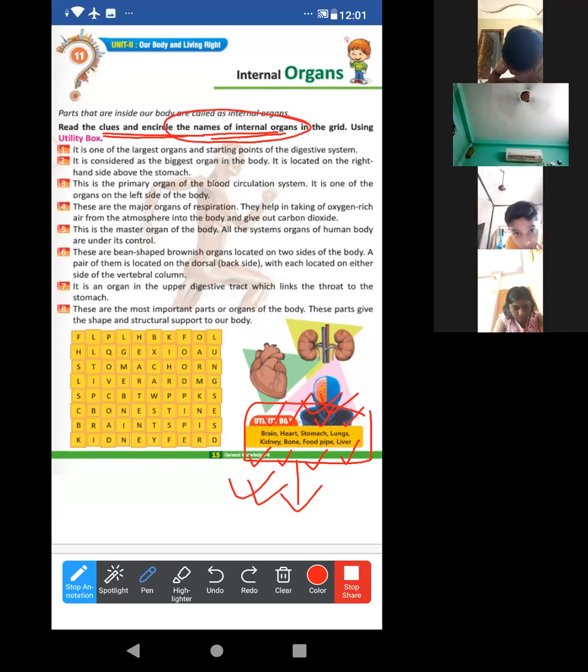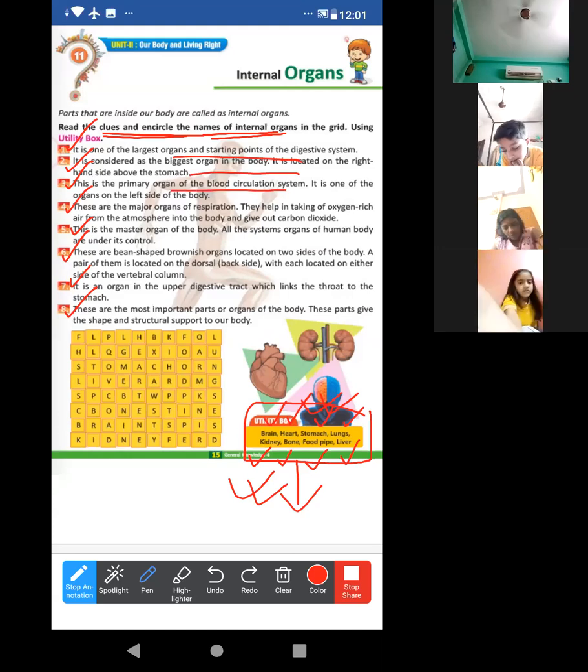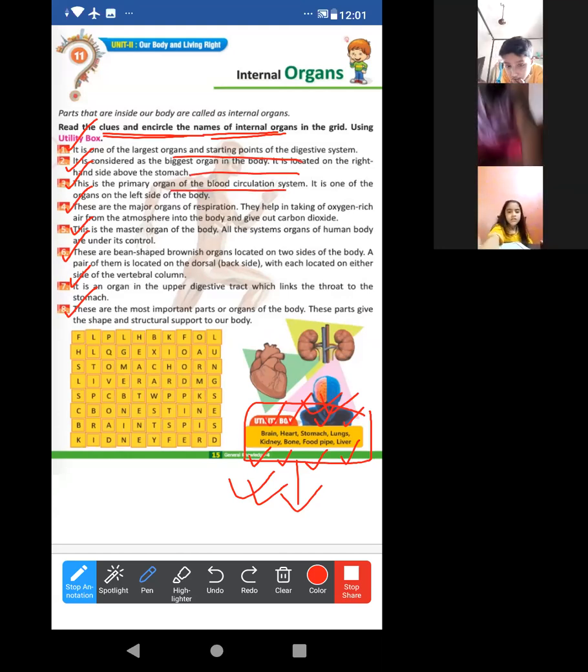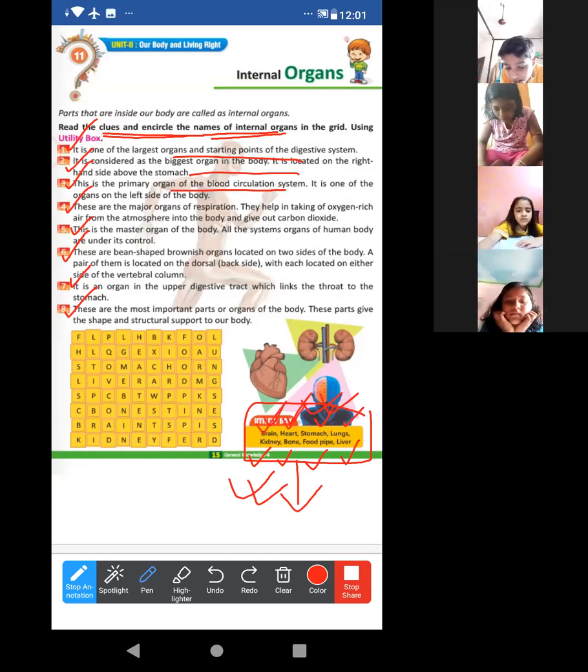Wow. Where are the clues? Just look at this. First clue, second, third, fourth, fifth, sixth, seventh, and eighth. In total, there are 8 clues over there. And look in the utility box, 8 words are also there: brain, heart, stomach, lungs, kidney, bone, food pipe, and liver. Yes? Understood? So basically, what to do with this?